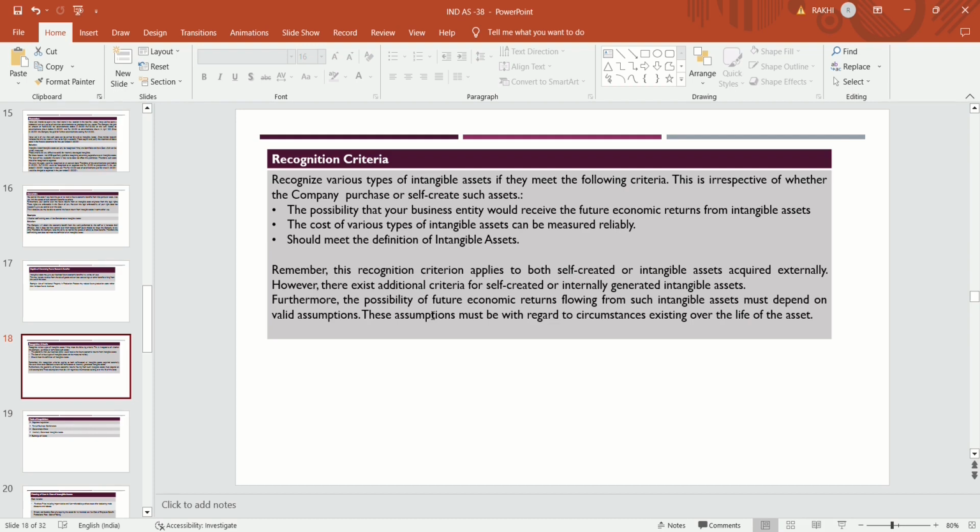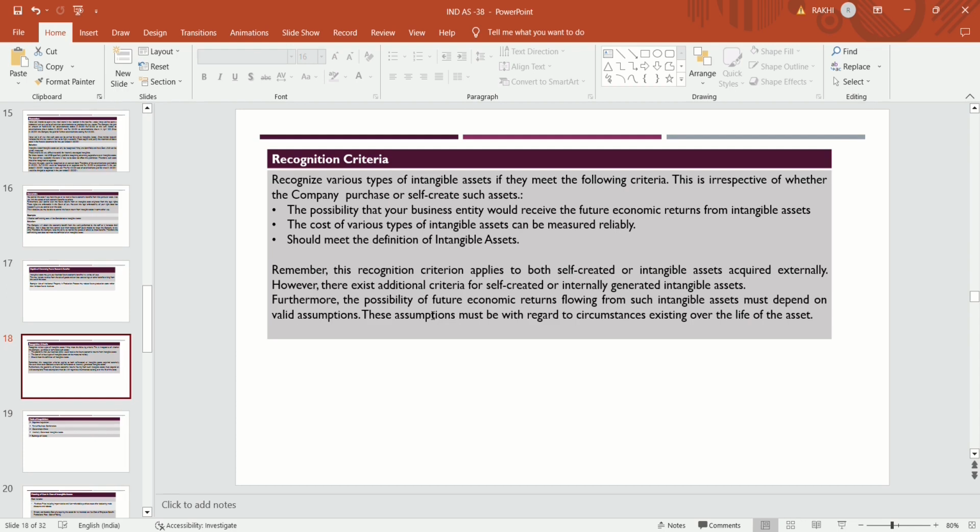Firstly, by using this intangible asset, there is a possibility that the business entity would receive future economic returns from that intangible asset.